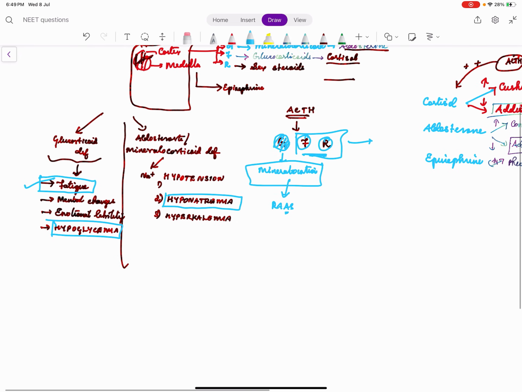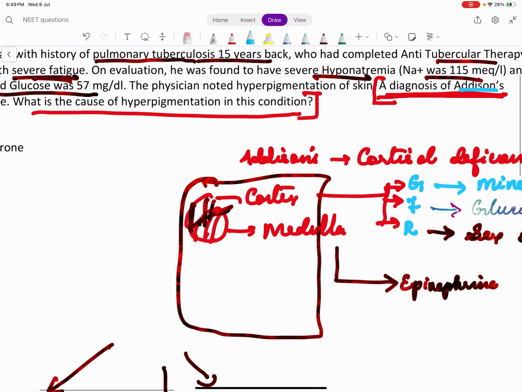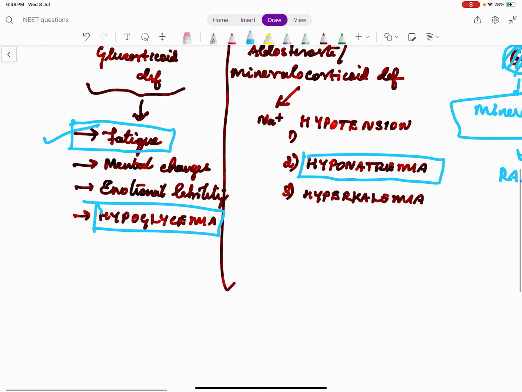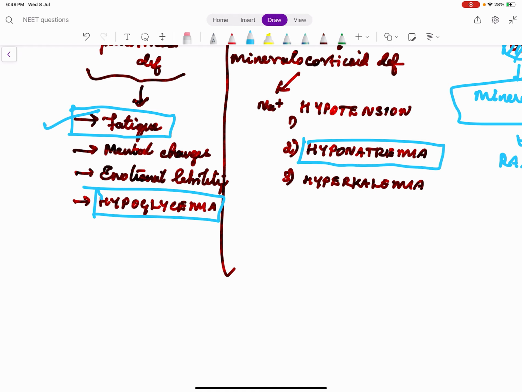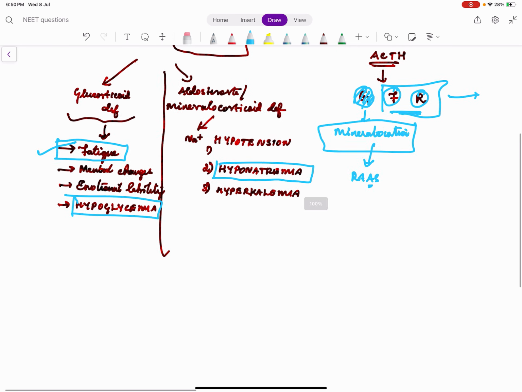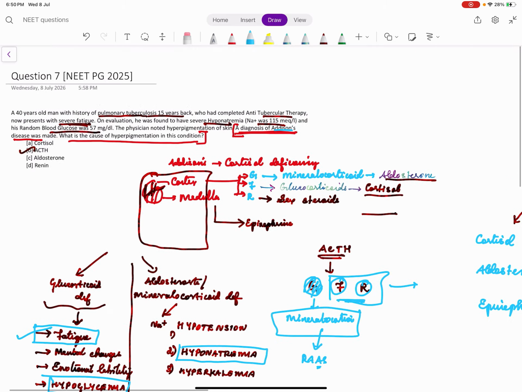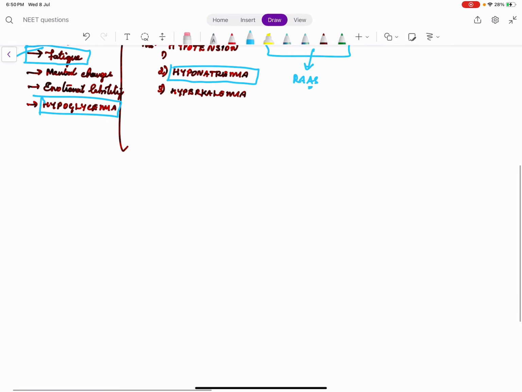Actually, I combined 2 questions and made it into a single question. There were 2 questions on Addison's. One was a diagnosis of Addison's and another one was the hormone responsible for hyperpigmentation. 2 questions came in NEET 2025 from this one topic alone. And sodium, there are many questions there.